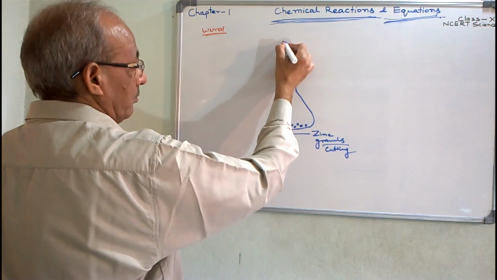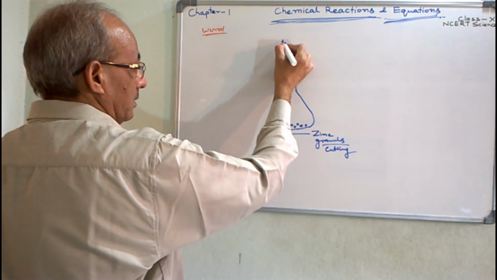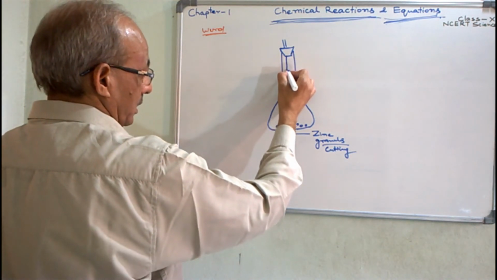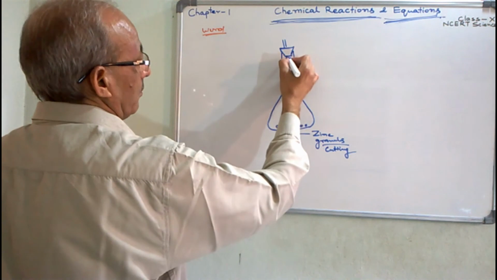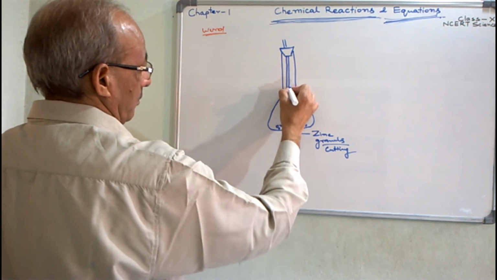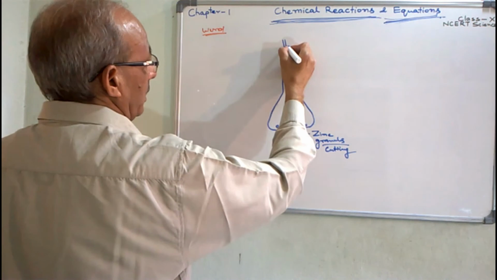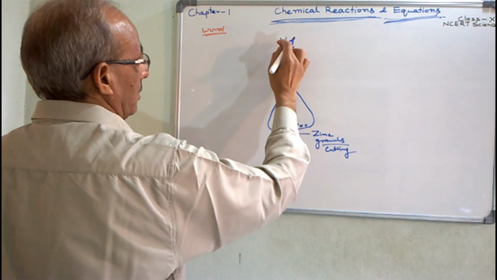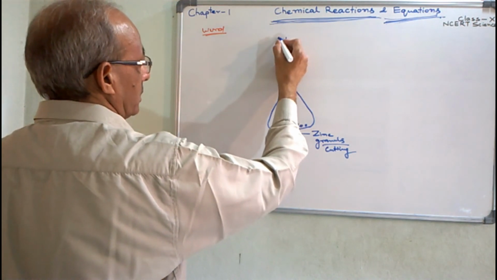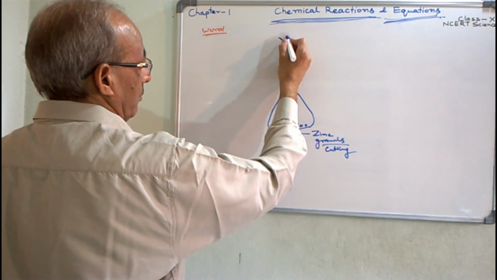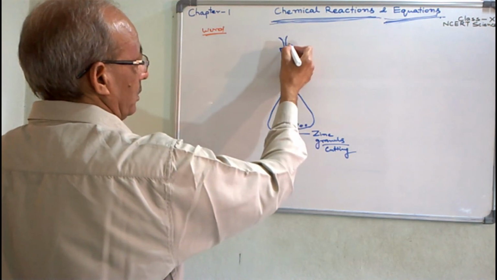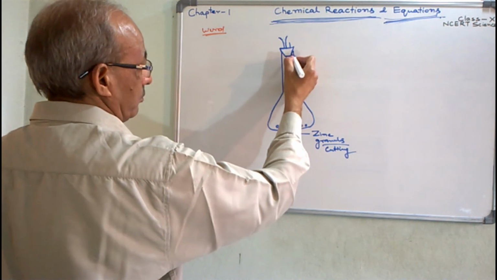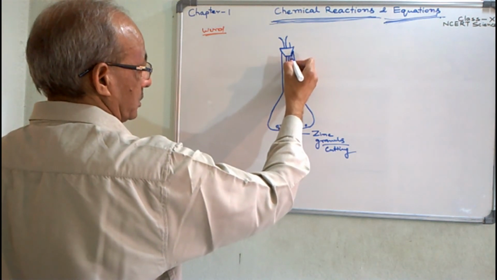In one hole you fix a funnel. And in another hole you put an exhaust glass tube. This is the exhaust glass tube.